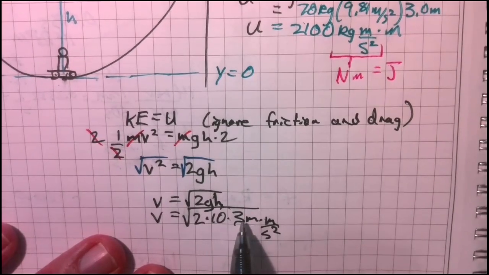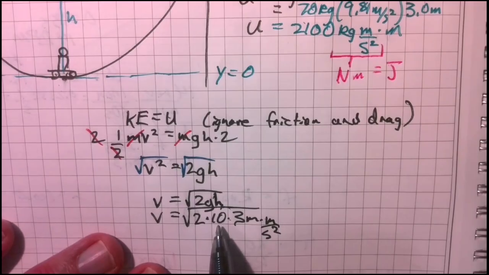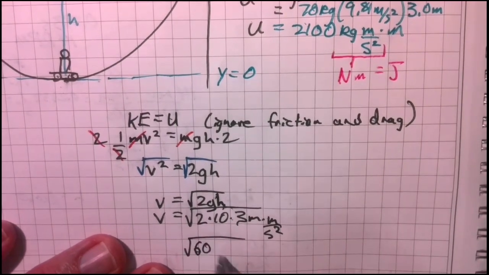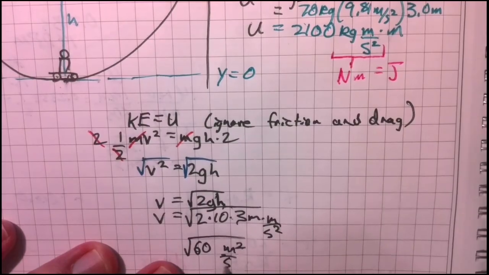So 2 times 3, that's 6, times 10, that's 60. Well, I know that the square root of 49 is 7, and the square root of 64 is 8. So we're going to get the square root of 60 meters squared per second squared.